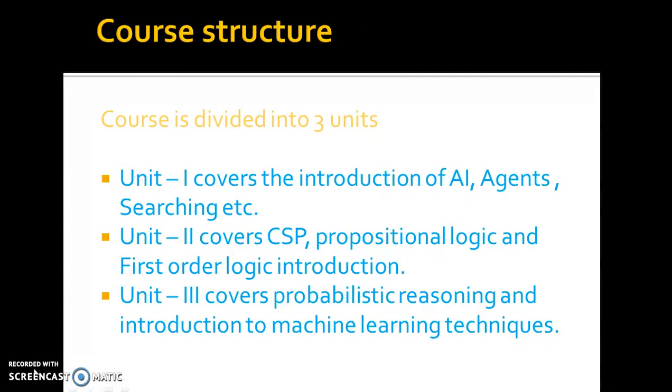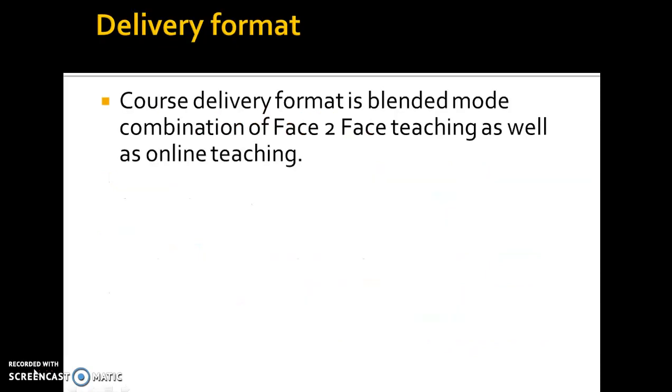We'll be discussing. So course structure, as I have already told, will be divided into three units. The first unit covers the introduction of artificial intelligence and different types of agents, searching. The second unit covers the constraint satisfaction problem, propositional logic, and first order logic introduction. Unit three covers probabilistic reasoning and introduction to machine learning techniques, etc. Delivery format: it will be blended learning mode, meaning sometimes I'll be taking a combination of face-to-face learning as well as online learning.